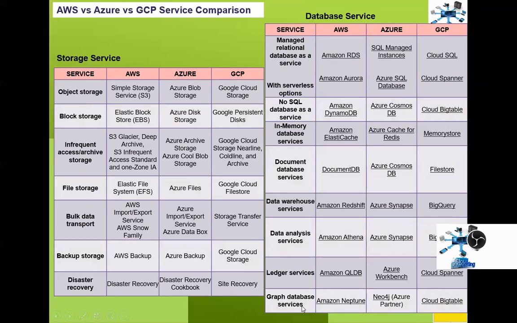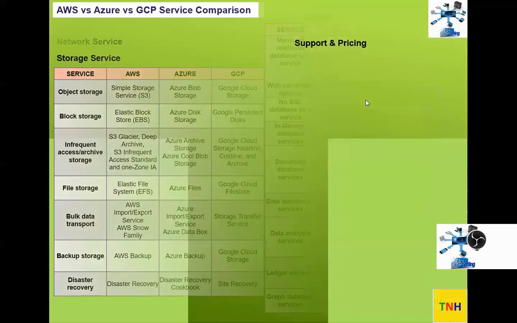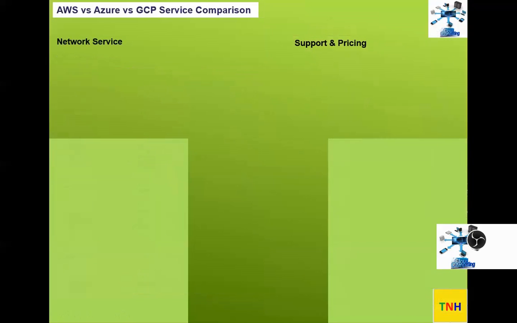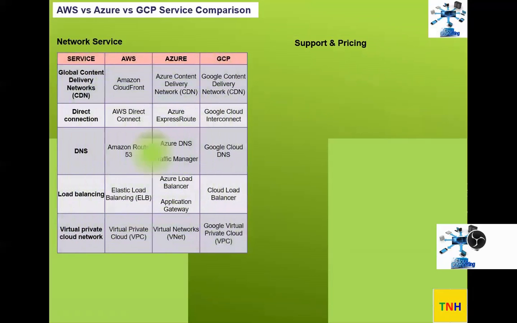Ledger service, this is another very important one. Graph database service: Amazon Neptune and Neo4j on Azure, and Cloud Bigtable again by GCP. So that is the database services comparison. All right, let's proceed further, and we have the network service comparison.